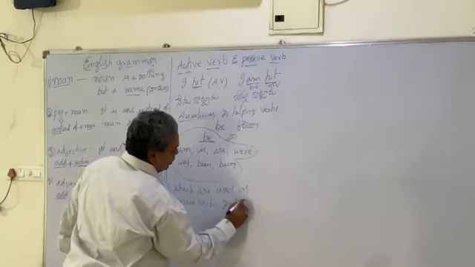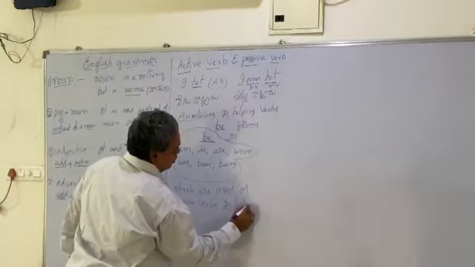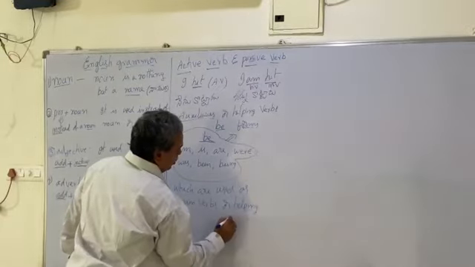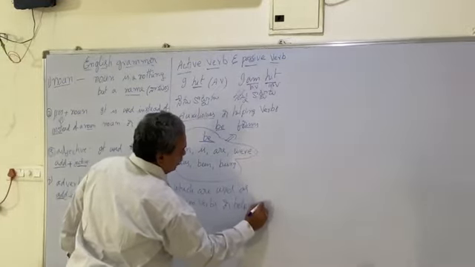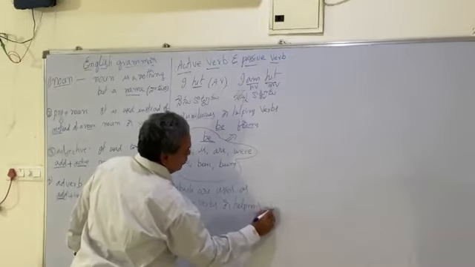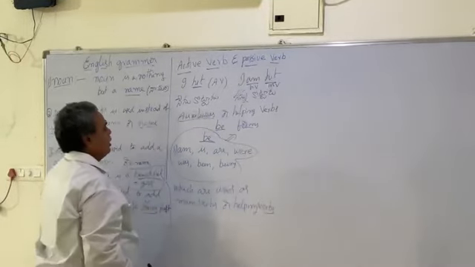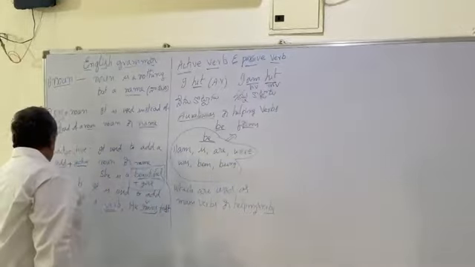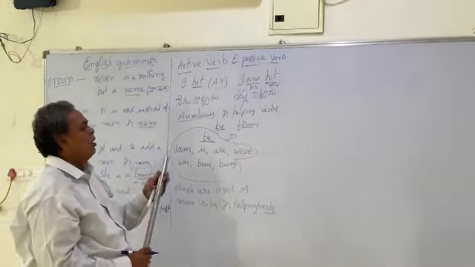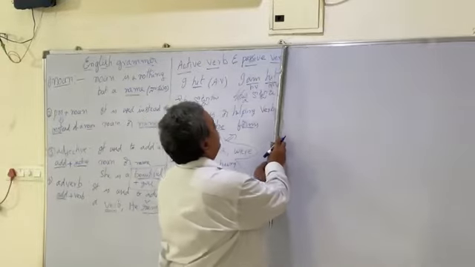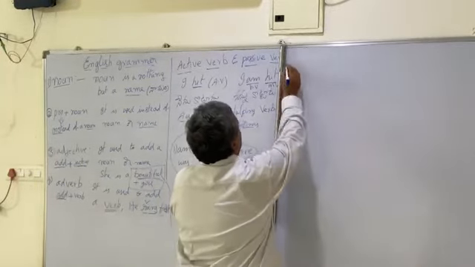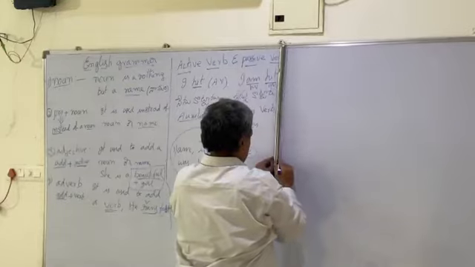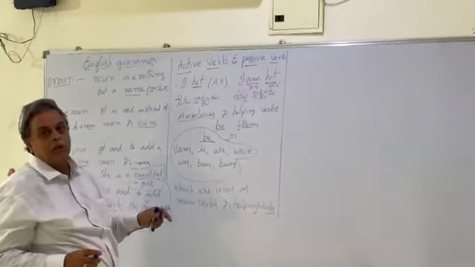Helping verbs are nothing but auxiliaries. These are very important for learning. These are the be forms which are used in the passive voice also.